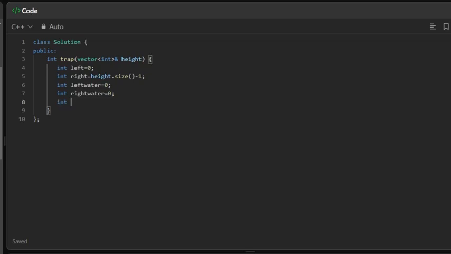So make a water variable which is 0. Then write a while loop, while left is less than right.